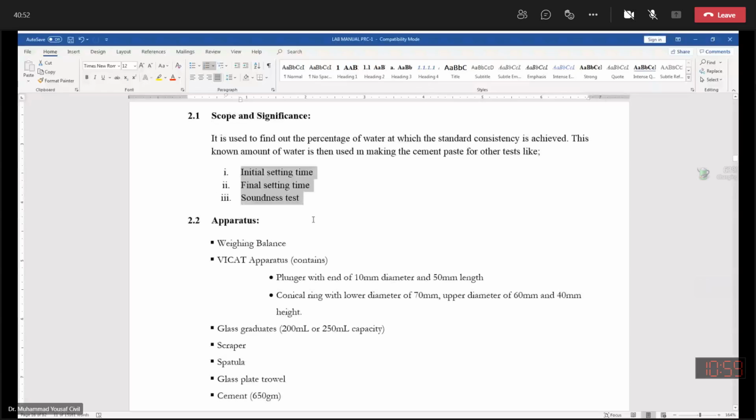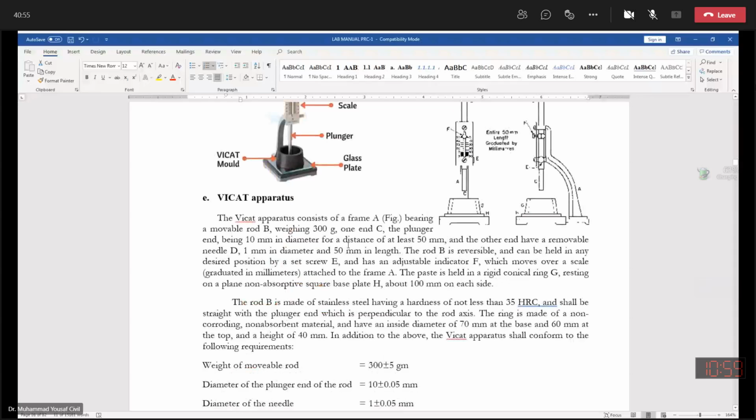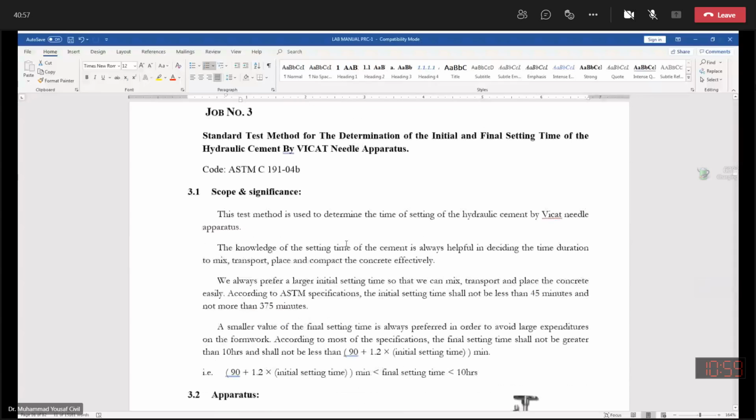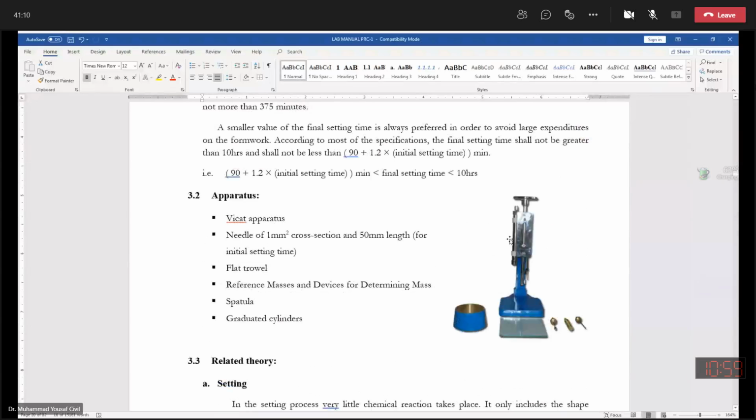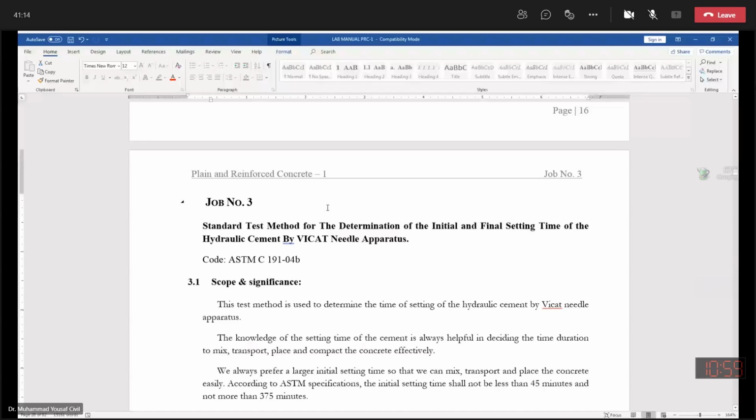This is the third job: determination of initial and final setting time, and this will be through the same Vicat apparatus.